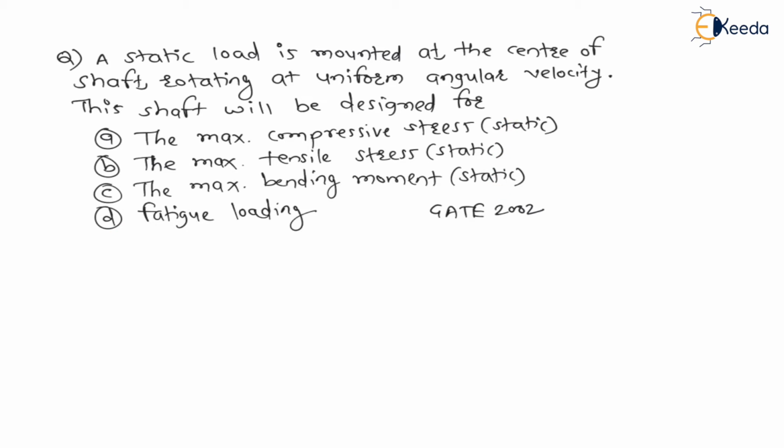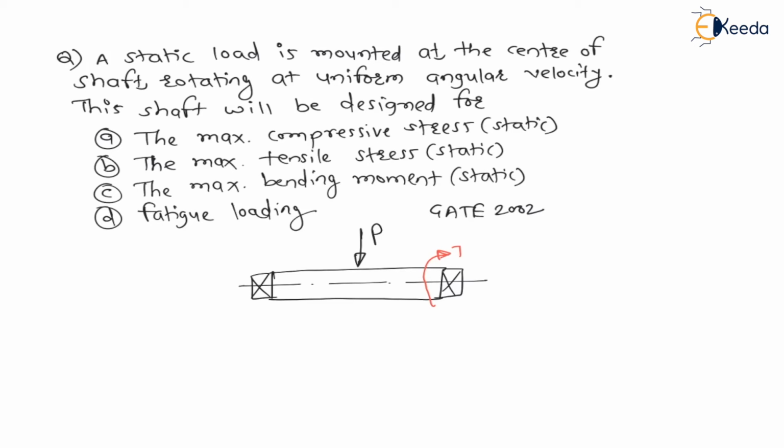Now in the question, let us say there is a shaft, supported between 2 bearings at the extreme ends, and there is a point load at the center. Let us say there is a load mounted at the center of the rotating shaft. They are saying a rotating shaft, and the shaft is rotating continuously.